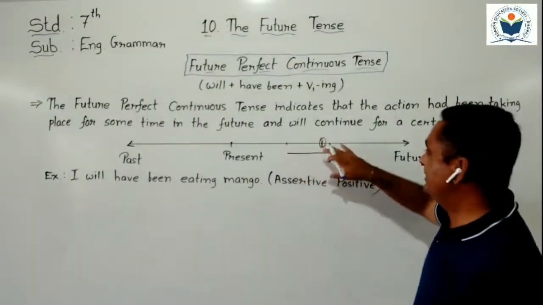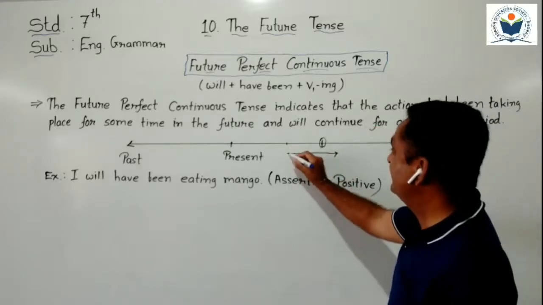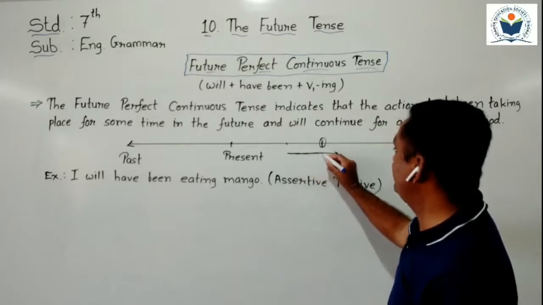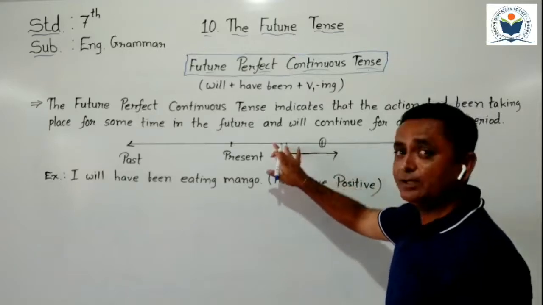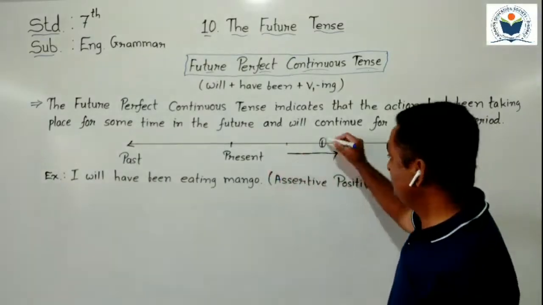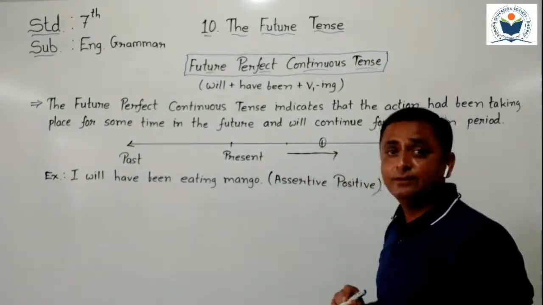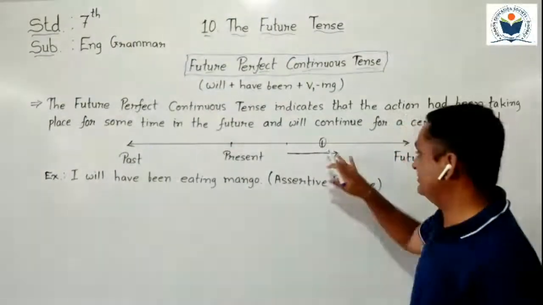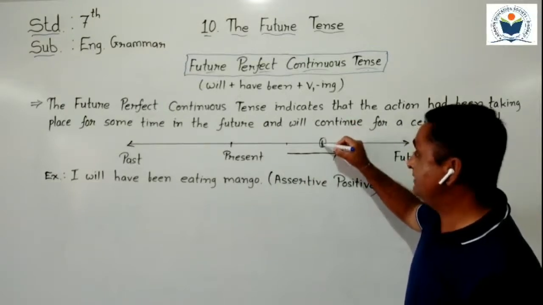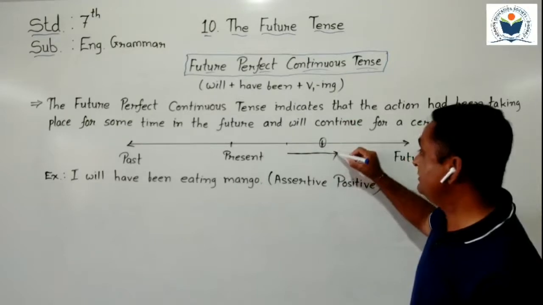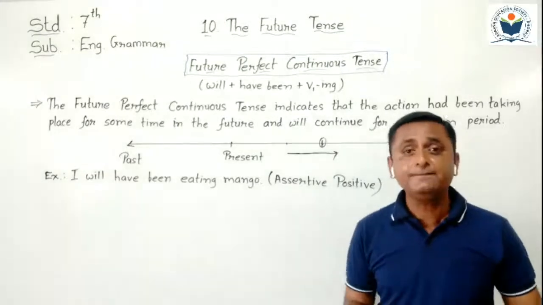When you will come at my home, at that time, I will have been doing my homework. Means मैंने यहाँ से अपना होमवर्क करने स्टार्ट कर दिया था. जब तुम मेरे घर पे आओगे उस समय में अपना होमवर्क करता होगा. So doing homework is a continuing process. We are talking about that point, while you will be coming to my home, at that time, I will have been doing my homework. Can you understand? कुछ समझ में आया?